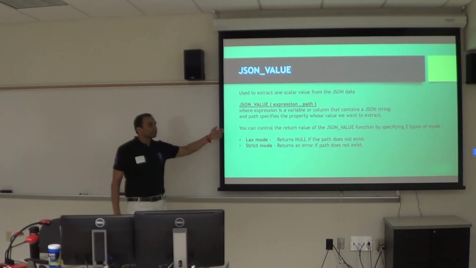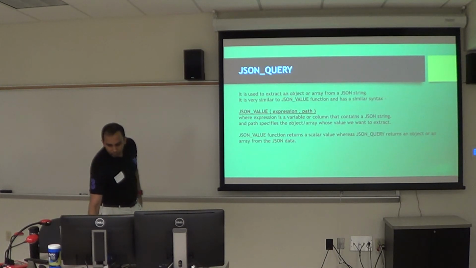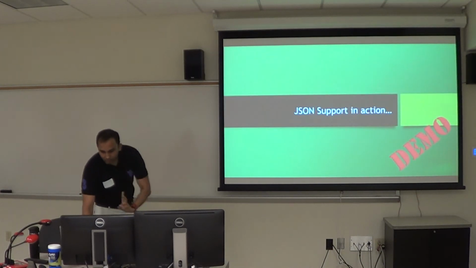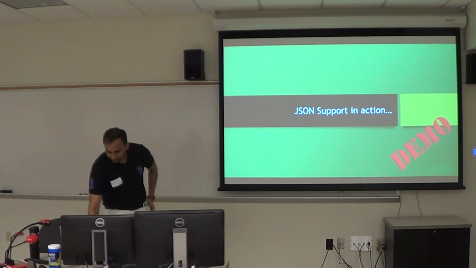By default, SQL Server has lax mode, and as part of that it will not throw an explicit error, it will just give you a null value. JSON_QUERY, again, the same thing, it just pulls in an object. JSON_MODIFY: I have demos for it, but I will keep it for the last since we are running out of time.